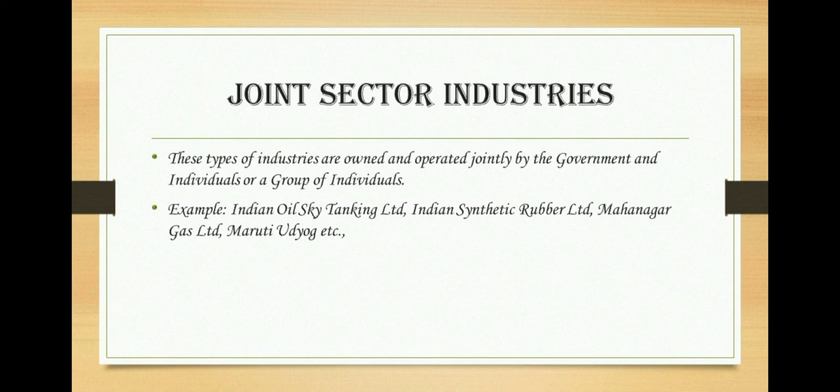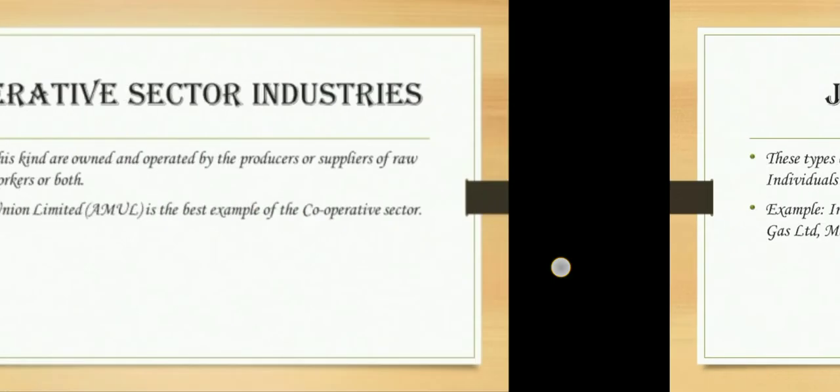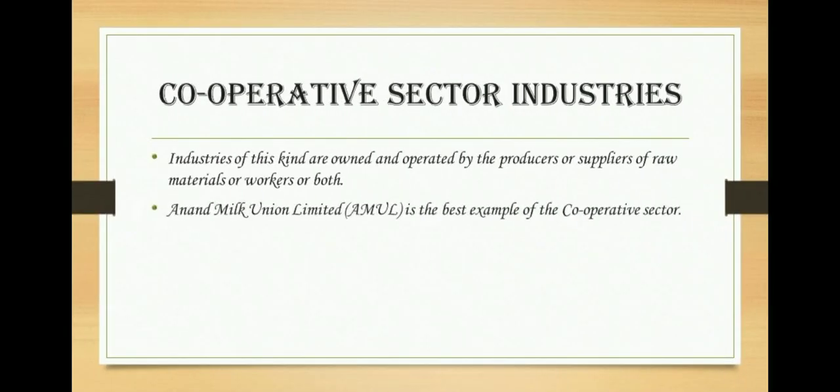For example, Oil India Limited, Indian Synthetic Rubber Limited, etc. Then the last one is cooperative sector industries. Industries of this kind are owned and operated by the producers or suppliers of raw materials or workers or both. For example, Anand Milk Union Limited is the best example of the cooperative sector.